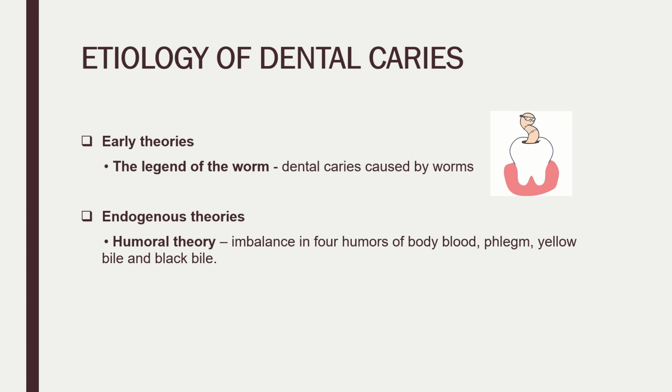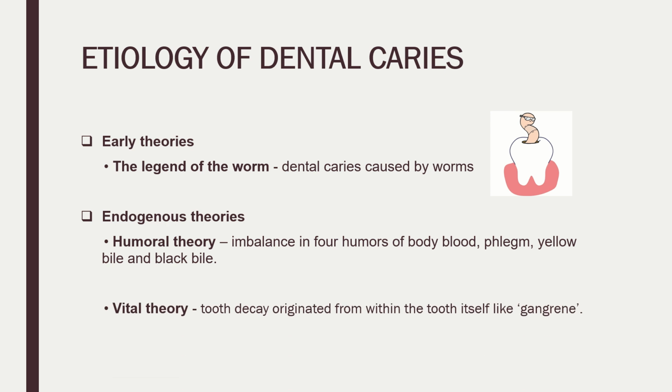Then the endogenous theory, in which first is the humoral theory. According to this theory, any disease in the body occurs because of the imbalance of the four humors of the body, and that is even responsible for dental caries. But we know this is not the reason for caries. Then came the vital theory. According to this concept, caries occurs within the tooth as gangrene. Similar to that process, caries occurs within the tooth itself. So it is also not being followed.